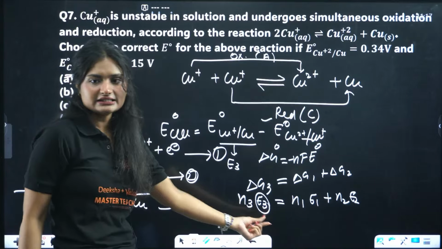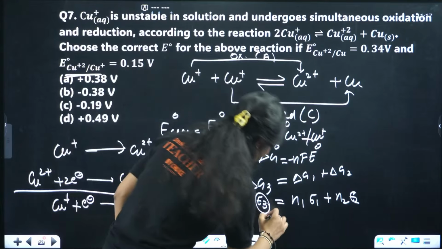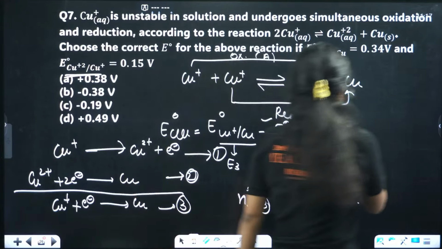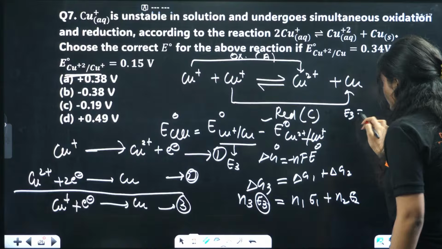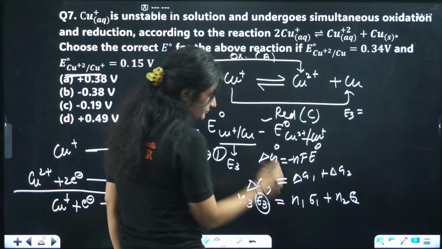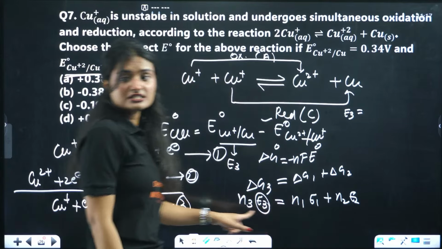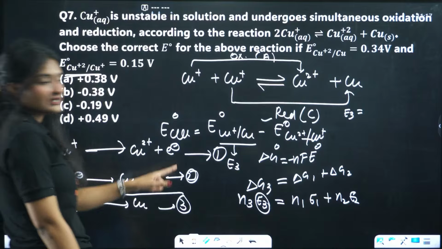This is E3. Okay, now let's write the values. E3 will be equal to what? N1. For the first reaction, how many electrons are involved? 1 electron. Okay.